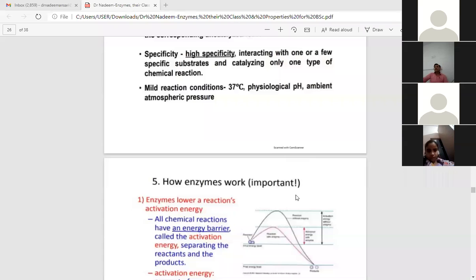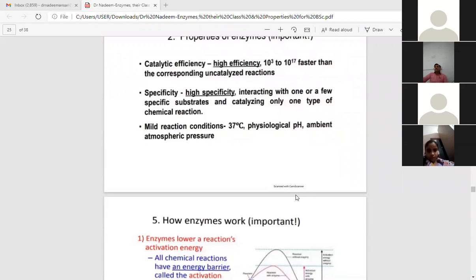The conditions required for effective enzyme catalysis are a temperature normally of 37 degrees Celsius, physiological pH, and ambient atmospheric pressure. Although each enzyme has its own optimum pH, where it works with maximum effectiveness, whether it is alkaline pH, acidic pH, or near neutral pH. Each enzyme has its own pH at which it works optimally.